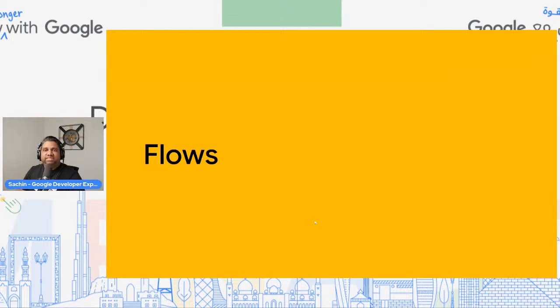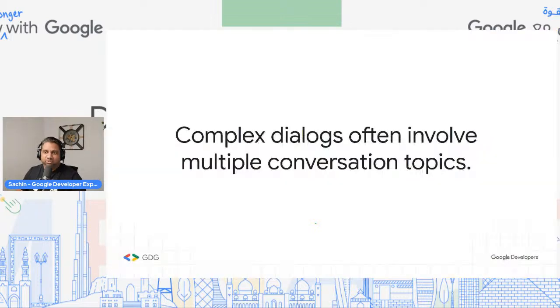So with Dialogflow CX, we have some new concepts. Once you understand these concepts, it will be very, very easy for you to actually go ahead and build and work on Dialogflow CX. So you know intents, you know entities, right? One of the new concepts that Dialogflow CX brings to the table is flows.